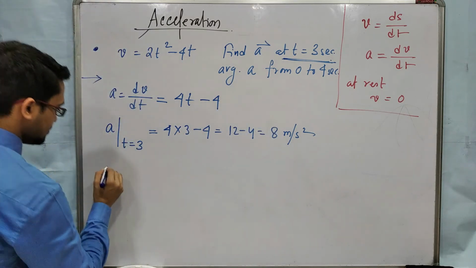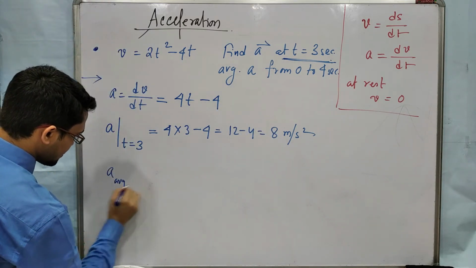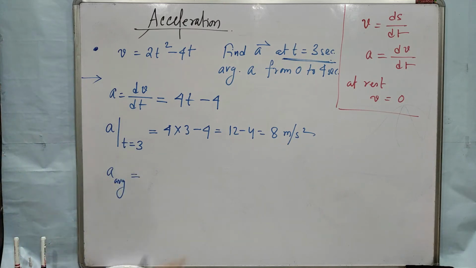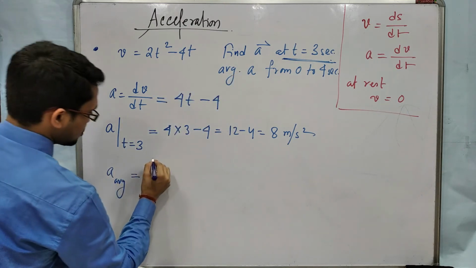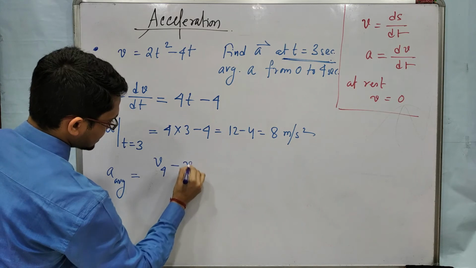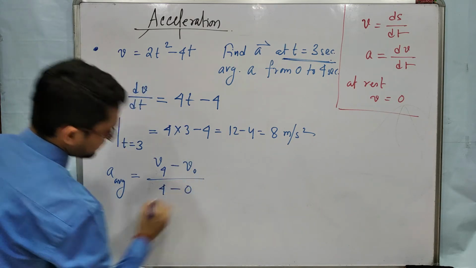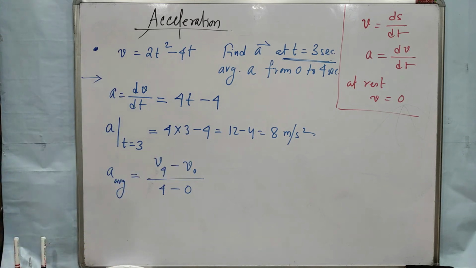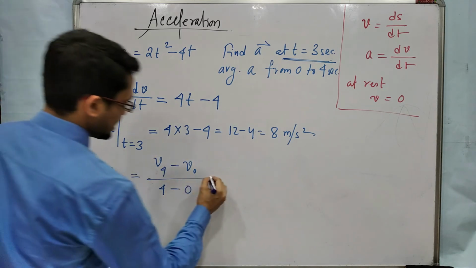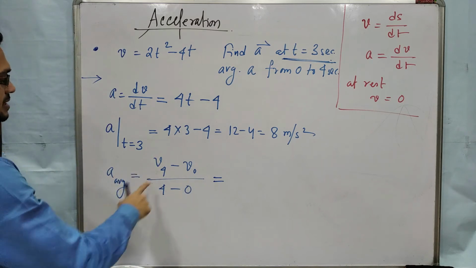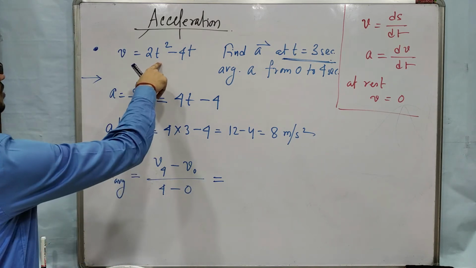Average acceleration, A average, in the range 0 to 4 seconds. So V at 4 minus V at 0 by 4 minus 0. V final minus V initial, change in velocity by change in time. So change in velocity means V at 4. So put 4 in place of t.